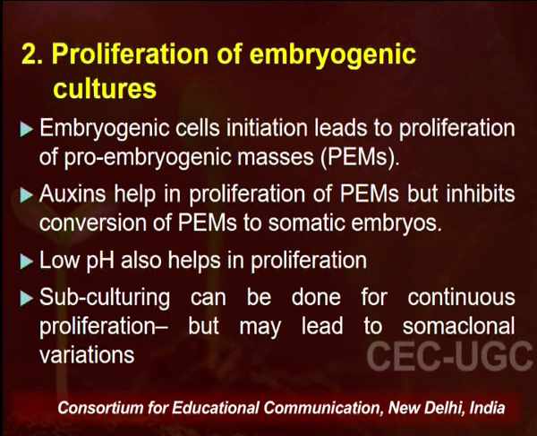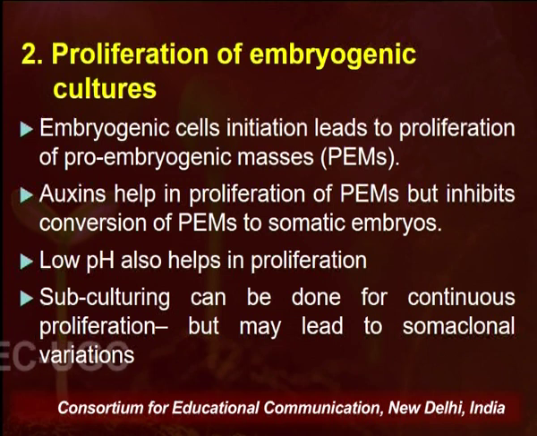Now, once the conversion of the cells into somatic embryos is initiated, the second stage is the proliferation of the embryogenic cultures, that is the increase in the number of cells that can be converted into embryos. Embryogenic cell initiation leads to the proliferation of pro-embryogenic masses.